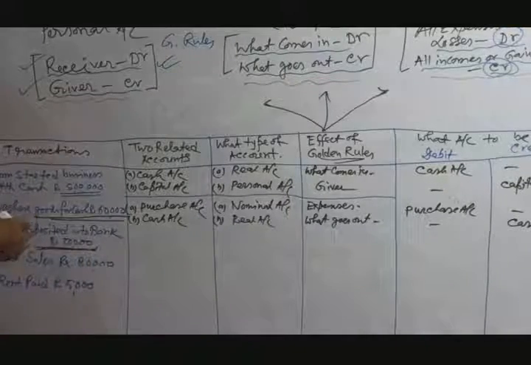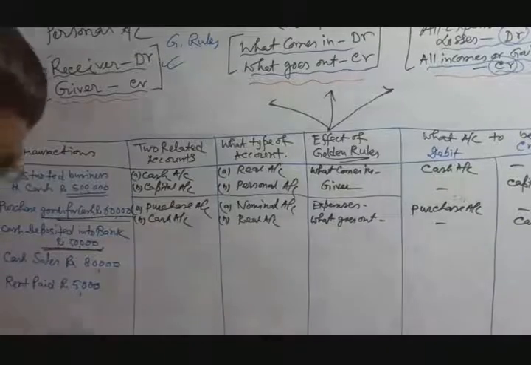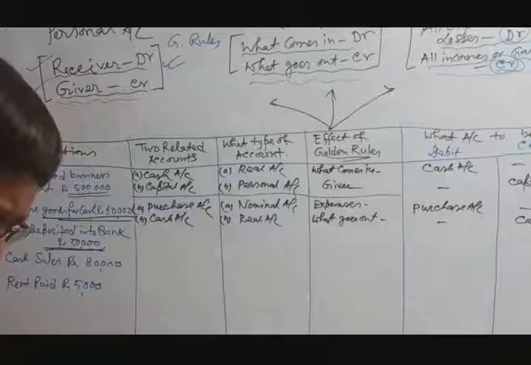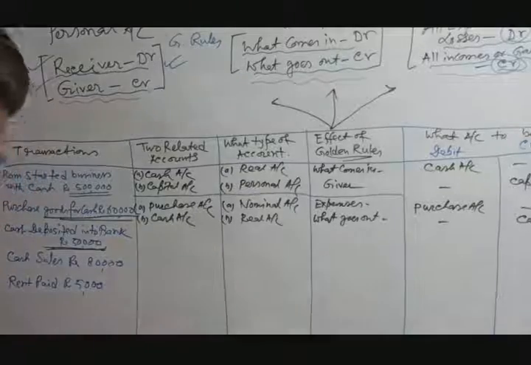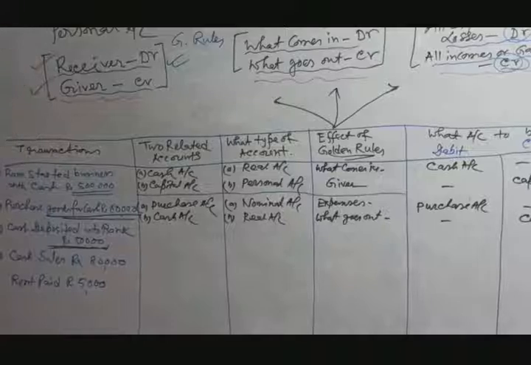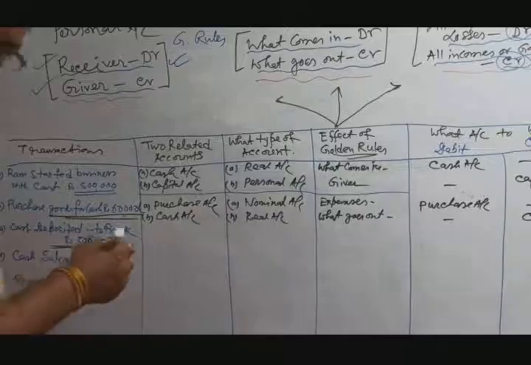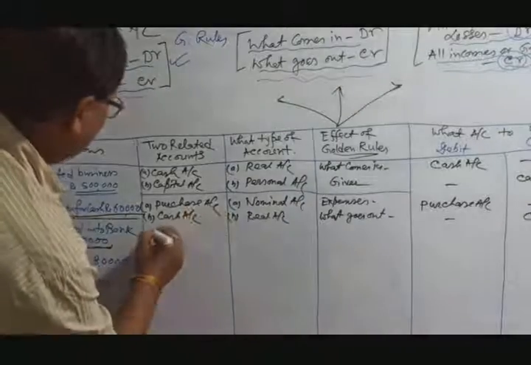Okay. Now next, cash deposited into bank, rupees 50,000. This is a business transaction. Cash deposited into bank, that means two accounts are identified: one is the cash account and another is the bank account.